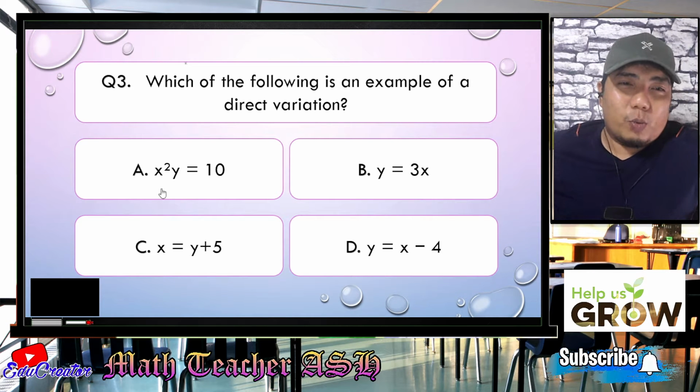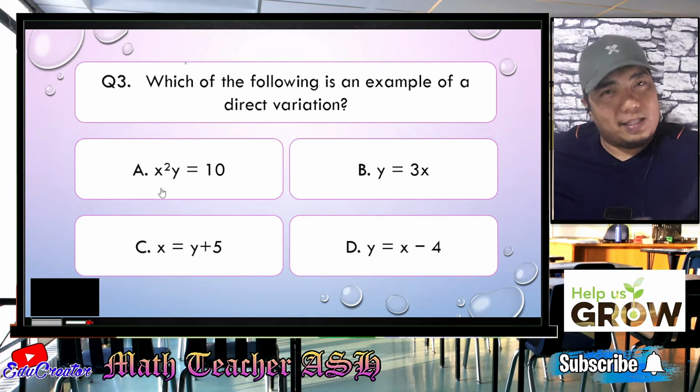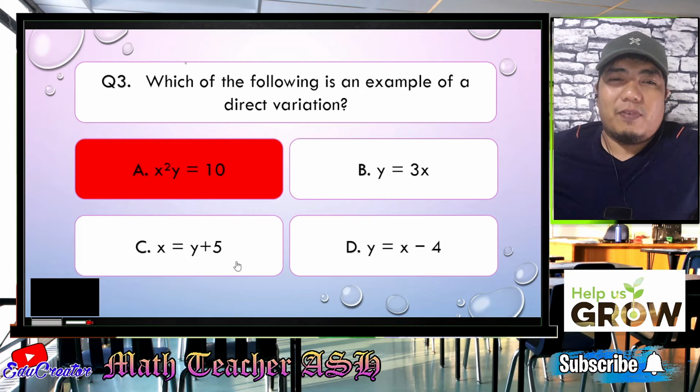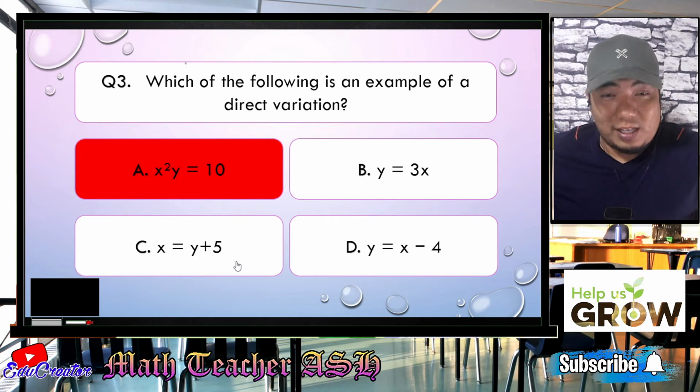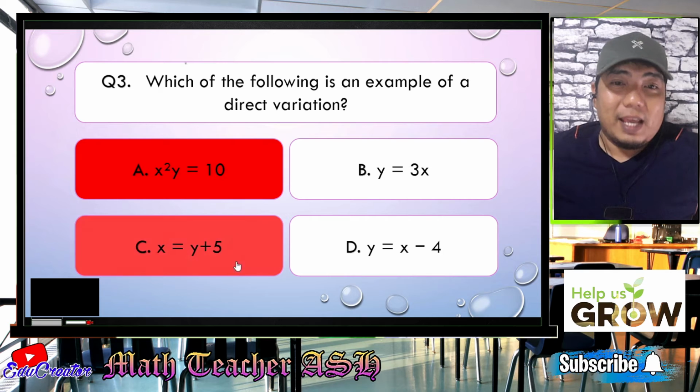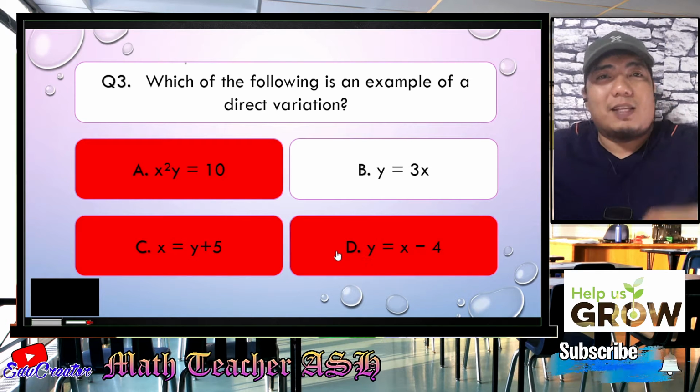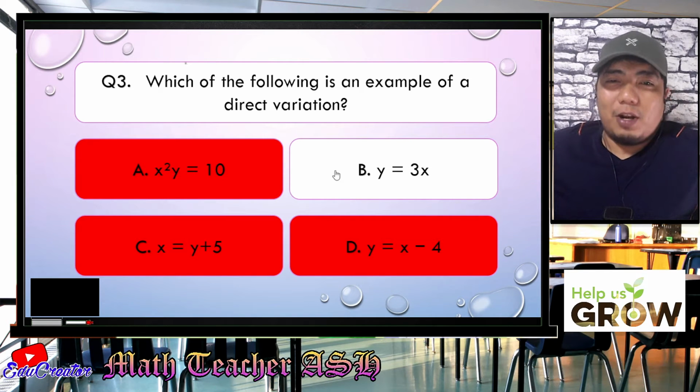We have here X squared Y, so that is wrong, my dear math learners. We have here Y plus 5. That is wrong. It's not beside; it is another term here. Same goes with letter D. So the correct answer, my dear math learner, is letter B.